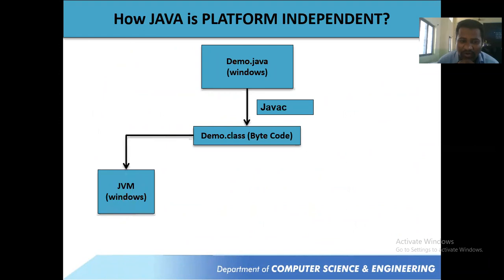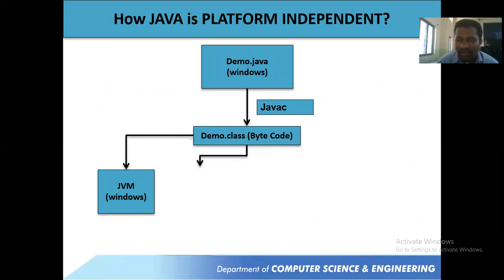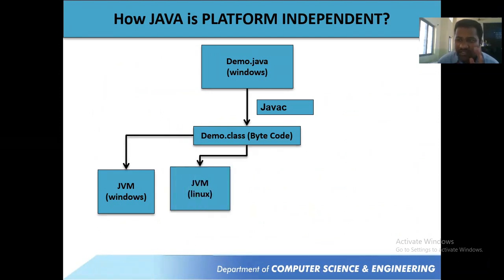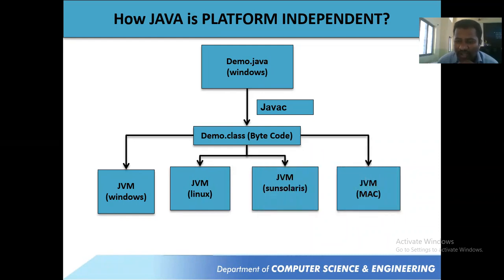And this bytecode will be given to a JVM, or some system which contains a JVM of Windows operating system, or else you can give it to some system which contains a JVM of Linux operating system, JVM of Solaris, JVM of Macintosh.